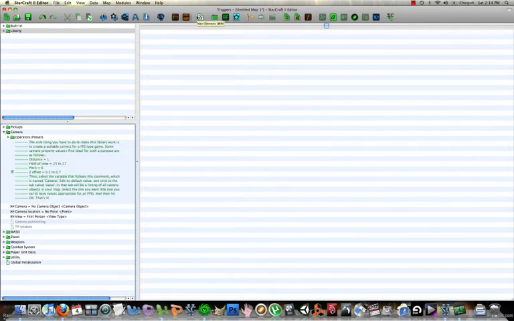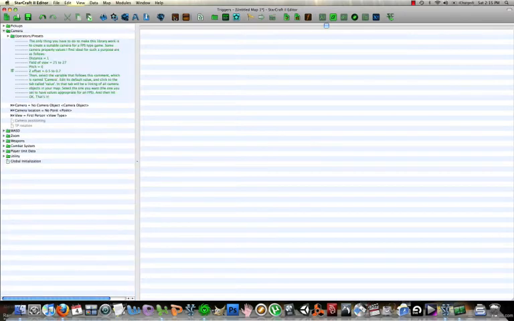Oh, and also, when you import the library, I should have mentioned this earlier, if you don't see it, this button, Show Libraries, you click on it, and it allows you to see what trigger libraries you have active. So, anyway, we can click it to eliminate the library view now that we've got the triggers imported.